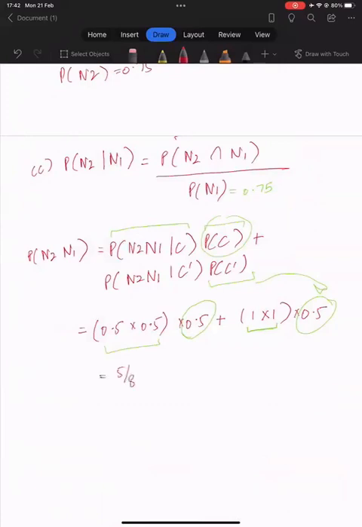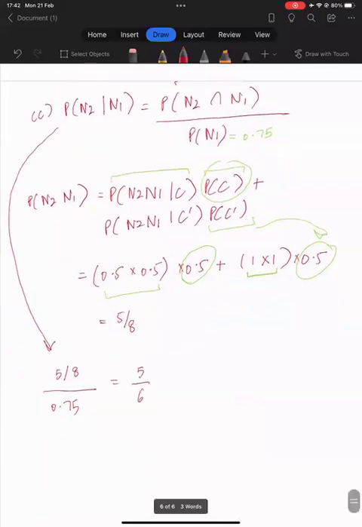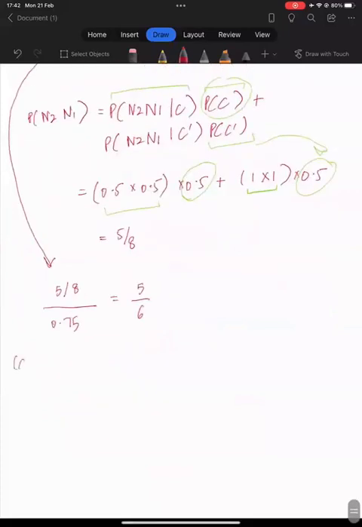5/8. Now we have the numerator, the denominator was 0.75, so we just do 5/8 divided by 0.75 for this, and our answer should be 5/6. Then we have part D.